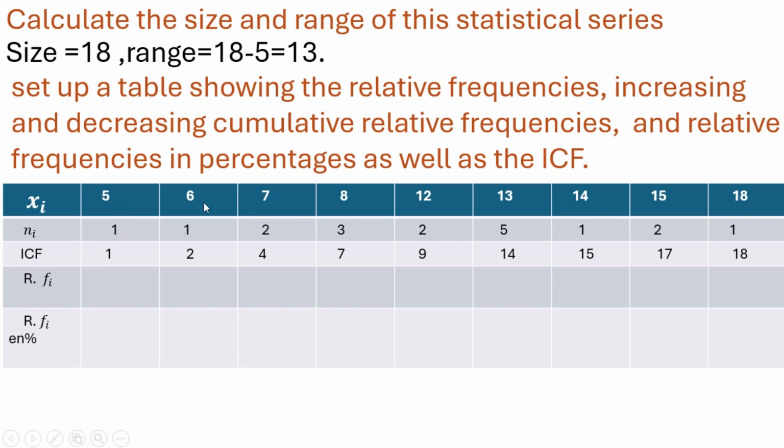Also only one student takes 6. 2 students take 7, 3 take 8, etc. We have 5 students who take 13 over 20. Increasing cumulative frequency: 1 plus 1 is 2, 2 plus 2 is 4, 4 plus 3 is 7, 7 plus 2 is 9.